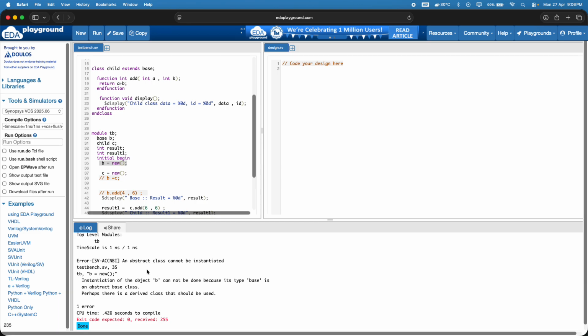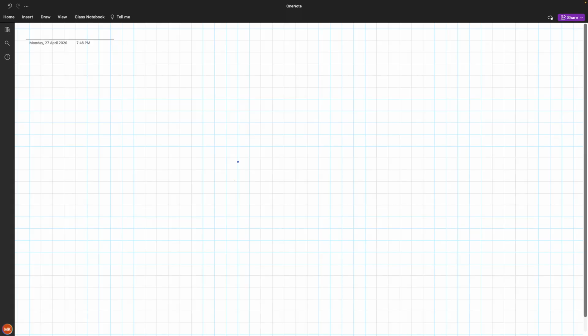See here, we are getting an error: abstract class cannot be instantiated. So it is clearly saying that you cannot create an object. Today we will be understanding about the abstract class.